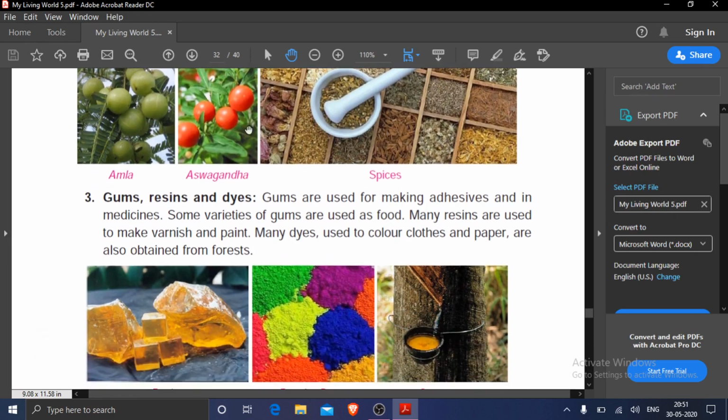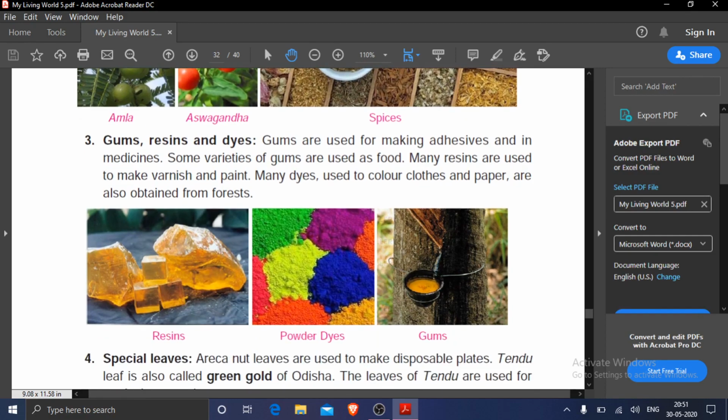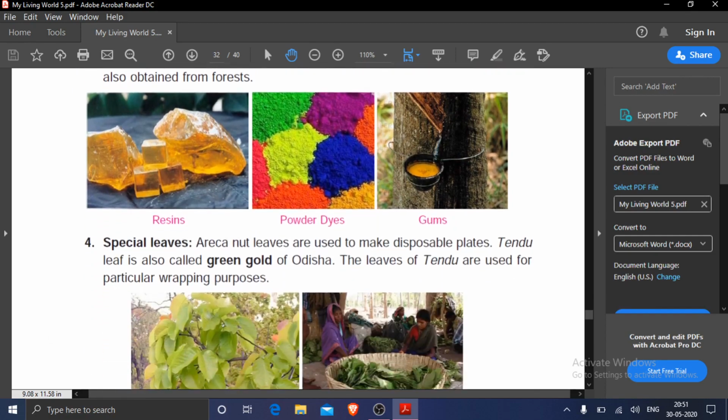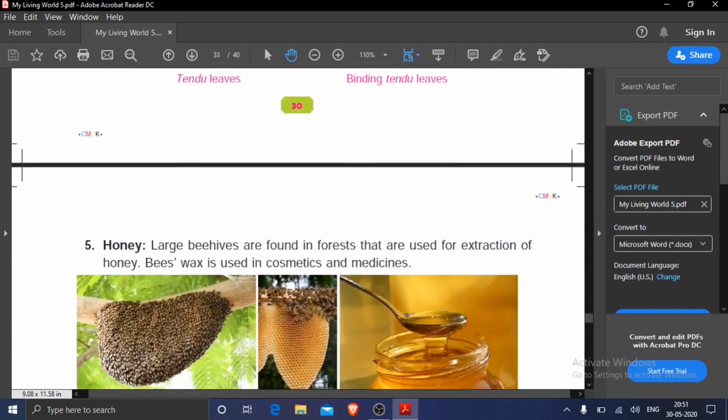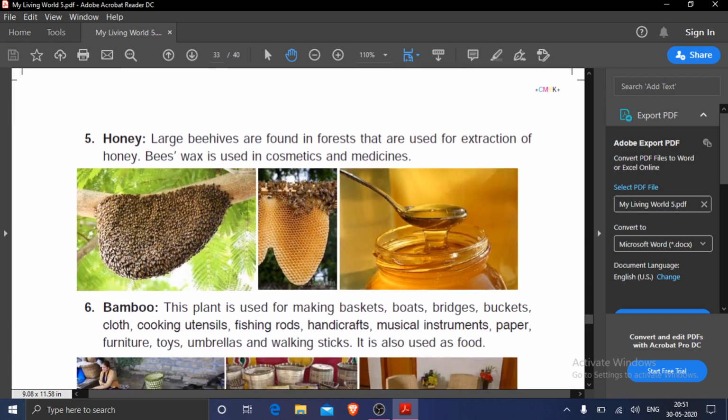Then I told you gums, resins and dyes are also found in forest. Special types of leaves. These leaves are areca nut leaves, which are used to make disposable plates. And then the green gold of Odisha, that is tendu leaf, that is used for wrapping purposes, that is also found in the forest. Now today we will read about honey.